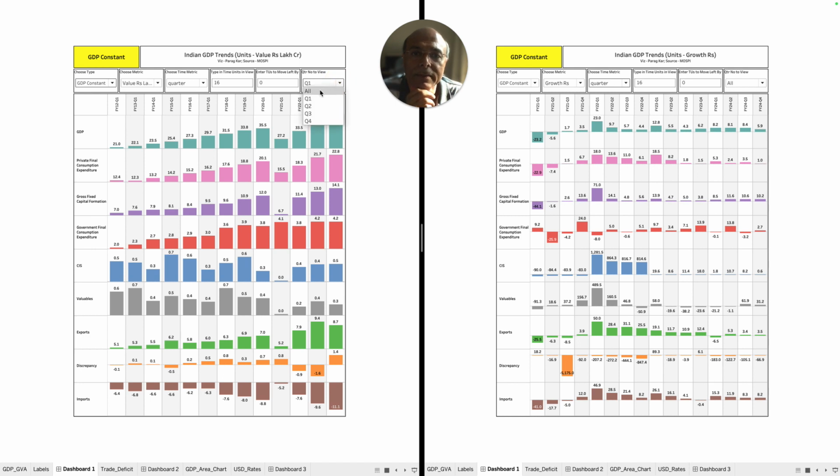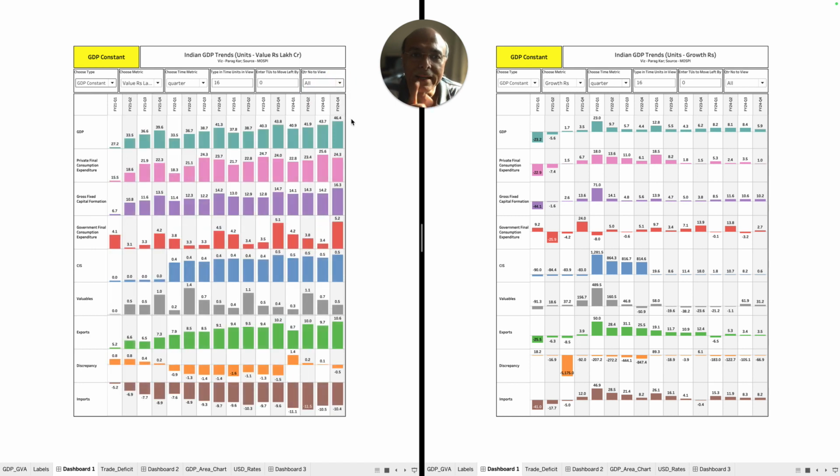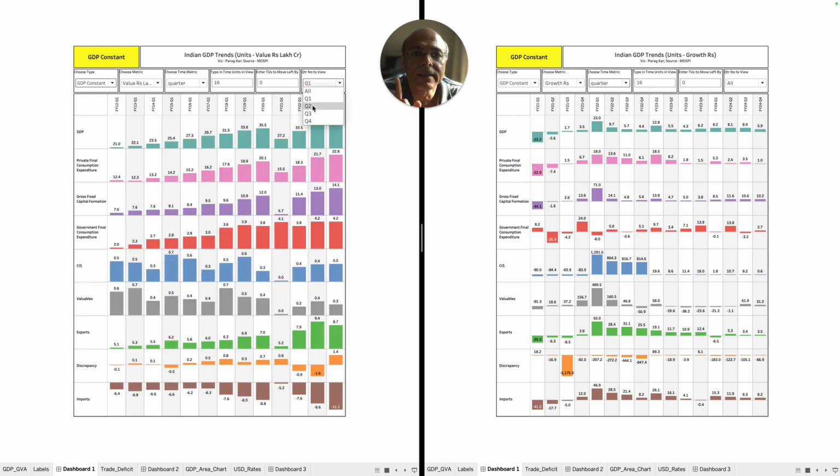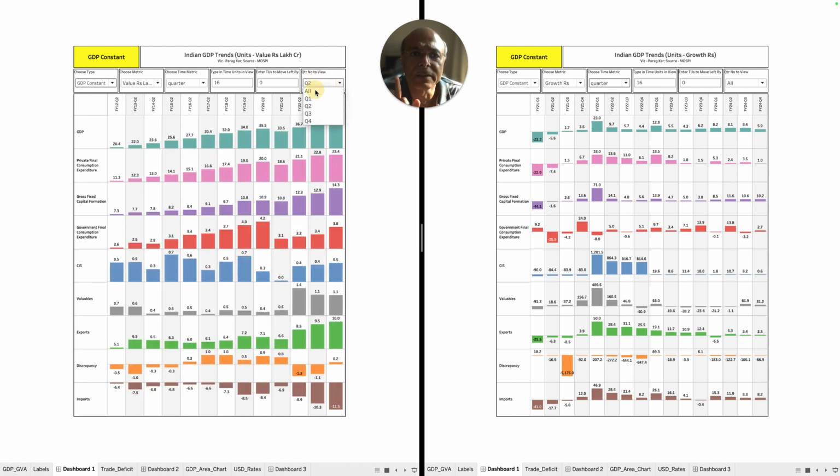Sorry, let me just change this to all because I can choose quarter by quarter comparison also. So let's do all. All means all the quarters are displayed simultaneously on the screen. And if I choose quarter one, it will get displayed simultaneously, quarter 2 like that, right? So there are various options which are available in this tool.